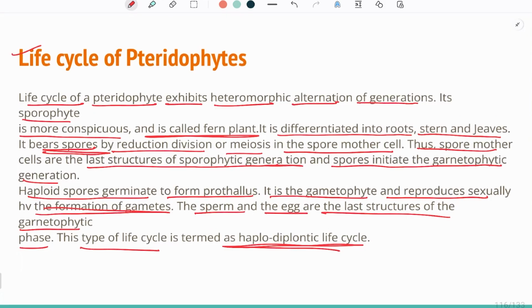So we have completed pteridophytes in great detail, and in the next class we will study seed formation after pteridophytes, and then gymnosperms.